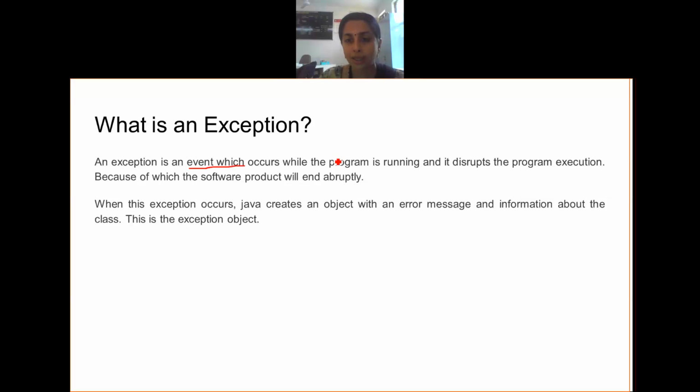So how is an exception different from an error? An error abruptly stops the execution of the program, while an exception in Java is mainly useful for telling that we have encountered this kind of problem, but I want to go ahead with the other part of the program. Let me handle this in such a manner that the exception will not abruptly end the program. For that reason, exception handling is required.